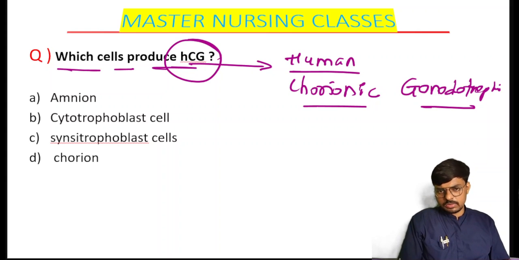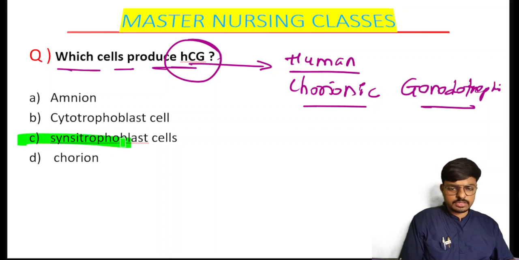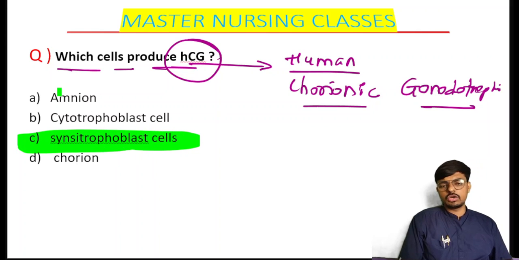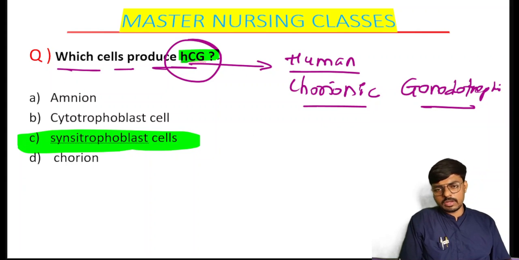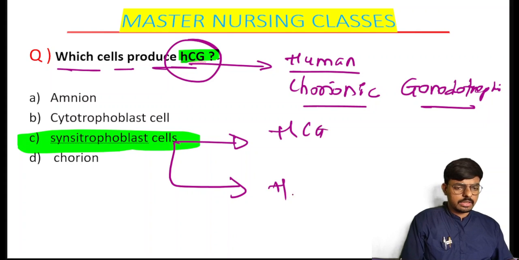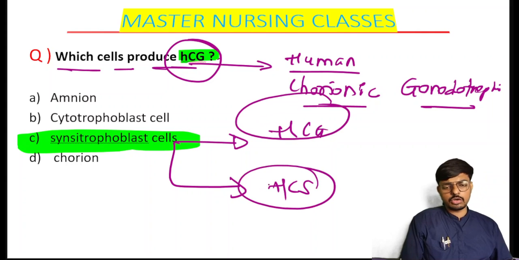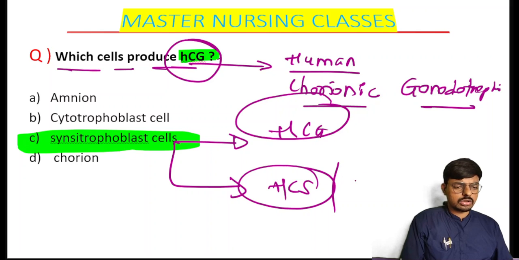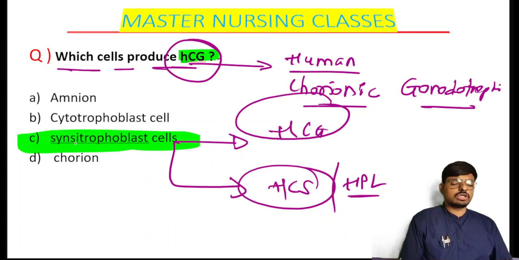It's produced by the, yes, very nice of you all, option C is the correct answer. The syncytioblast is the correct answer. HCG is produced from the syncytioblast, and this syncytioblast very importantly produces HCG and HCS, human chorionic gonadotropin and human chorionic somatotropin. HCS is also called human placental lactogen. Both hormones are produced by the syncytioblast only.